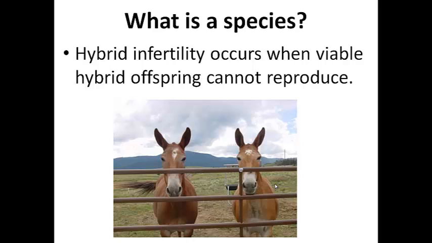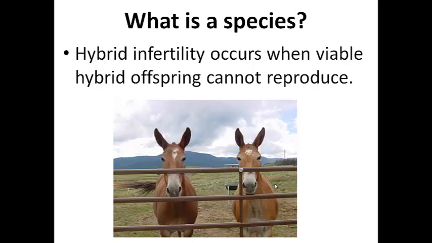There's one last level of potential reproductive isolation, and that occurs if that hybrid is infertile. Hybrid infertility occurs if you have an offspring that cannot go out and produce fertile offspring itself. The best example, and most widespread example, would be a mule, like we have on the screen. A donkey and a horse can breed and produce an offspring that is viable. It does live, but mules cannot reproduce.